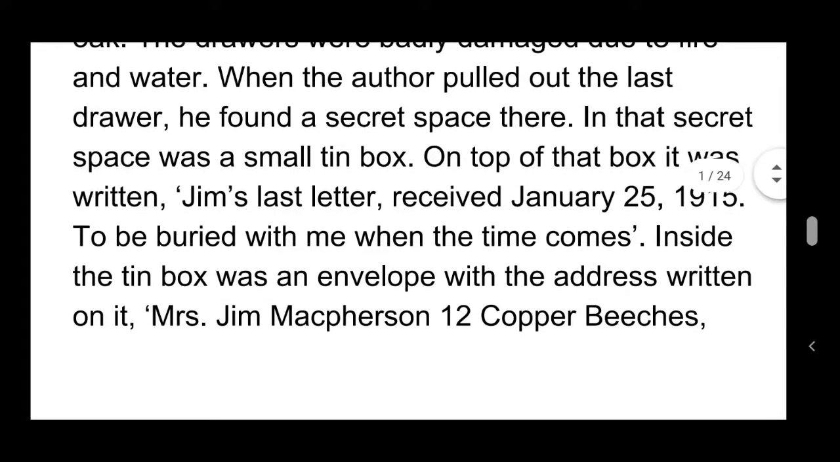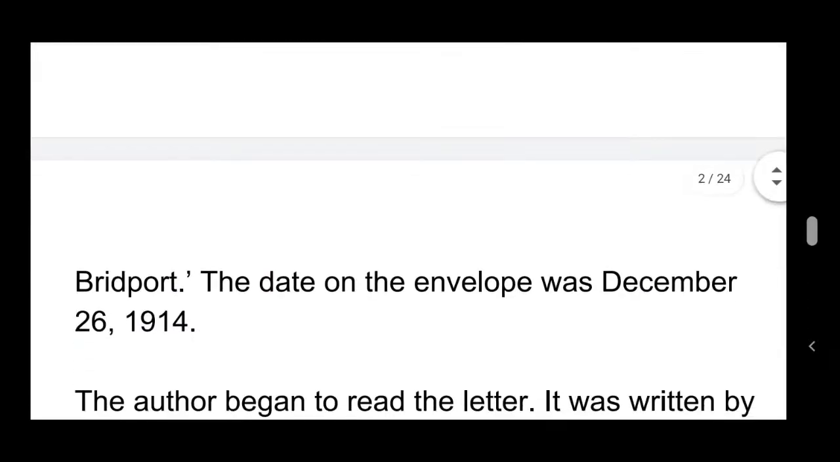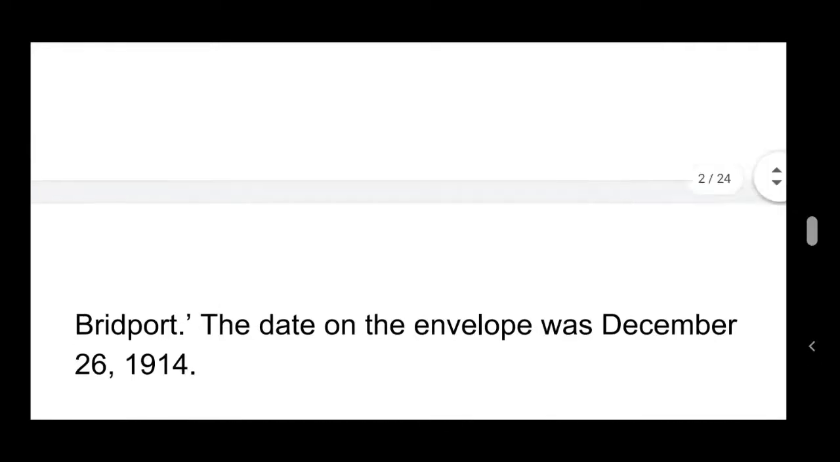To be buried with me when the time comes. Inside the tin box was an envelope with the address written on it: Mrs. Jim Macpherson, 12 Copper Beach, Bridport. The date on the envelope was December 26, 1914.